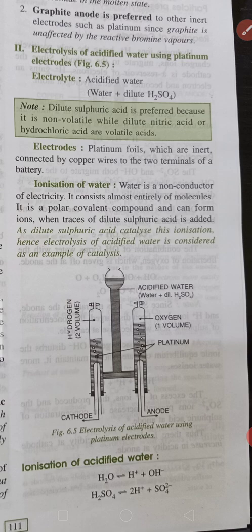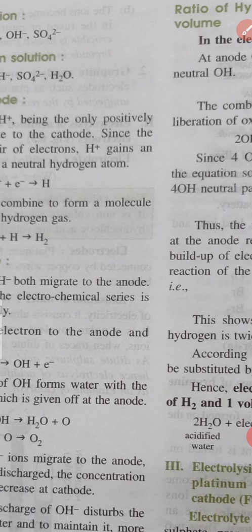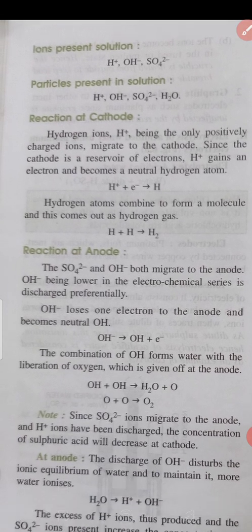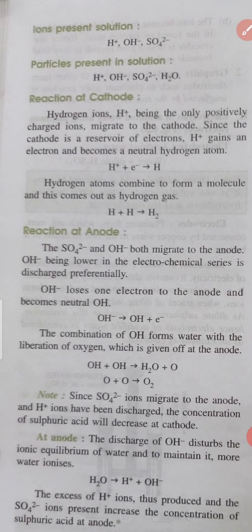Ionization of acidulated water: water breaks up into hydrogen ion and hydroxide ion, and sulfuric acid breaks up into hydrogen ion and sulfate ion. So the positive ions present in the solution are hydrogen or hydronium ions, and the negative ions present are hydroxide and sulfate ions. Now children, we see that the particles present are H+ ion, OH- ion, SO4 2- sulfate ion, and water molecules also.